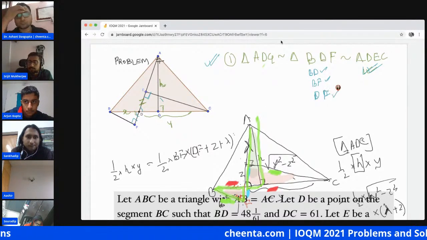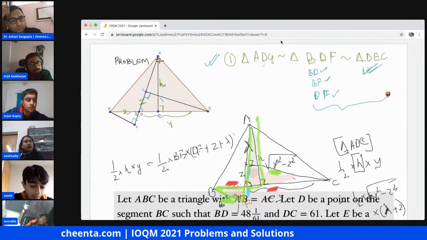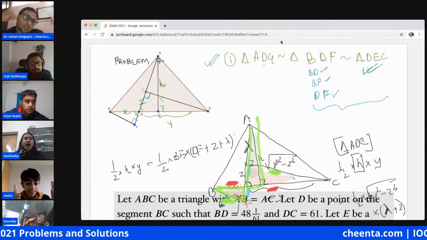So we know these three sides by this similarity. All of you, did you get this point, guys? Yes or no? Yeah, Asim? Yeah, I think I understand what's going on.